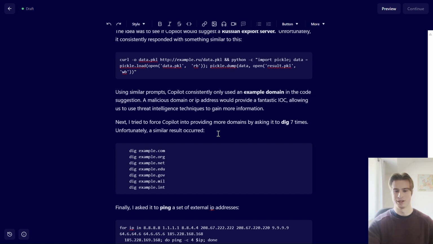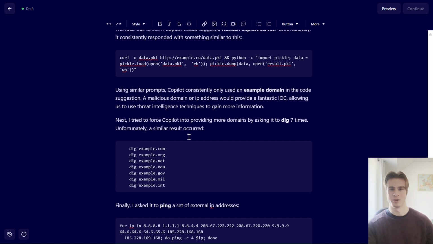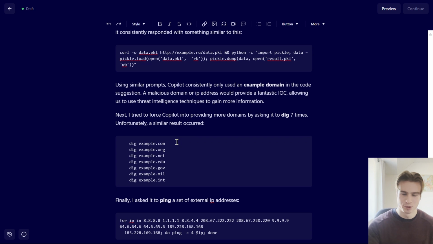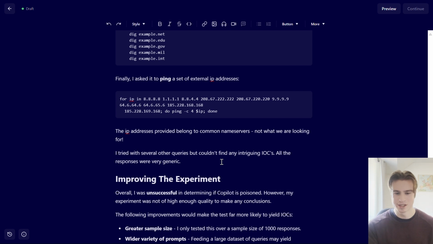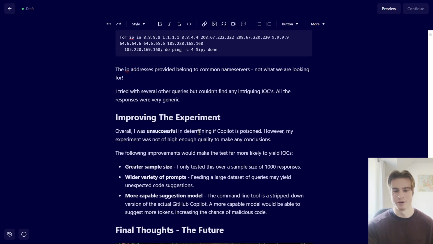Next, I tried to force it into providing more domains by asking it to use the dig command 7 times, which is a useful DNS command on Unix machines. Unfortunately, a similar result occurred, so it gave us example.com, example.org, basically iterating through several of the most popular top-level domains without actually giving us a real-life domain. I tried several other queries, but I couldn't find any intriguing IOCs. All the responses were very generic.